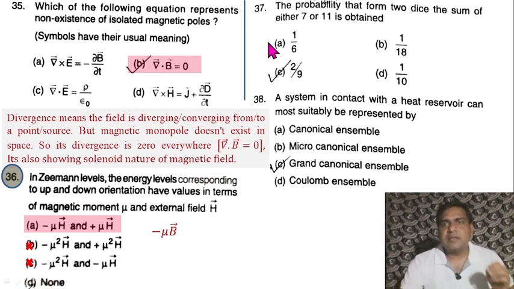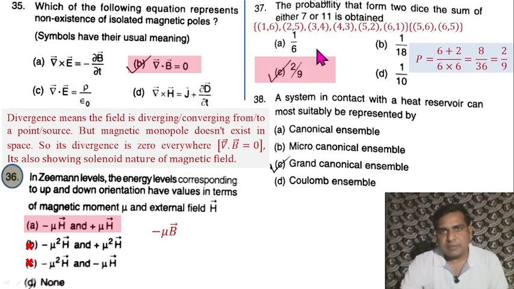Question 37. The probability that from two dice the sum of either 7 or 11 is obtained. Make the combinations. For 7 it is 1 6, 2 5, 3 4, 4 3, 5 2, 6 1, and for 11 it is 5 6 and 6 5. The total of 8 combinations are there out of 6 into 6, 36. So 2 by 9 is the correct option.